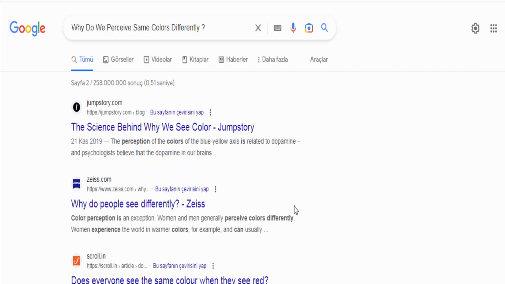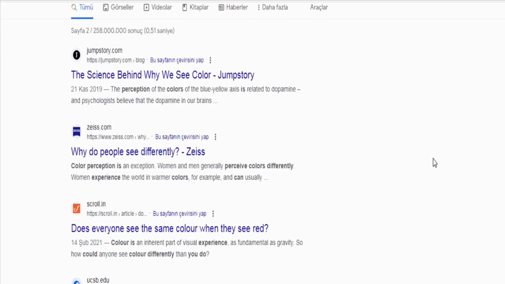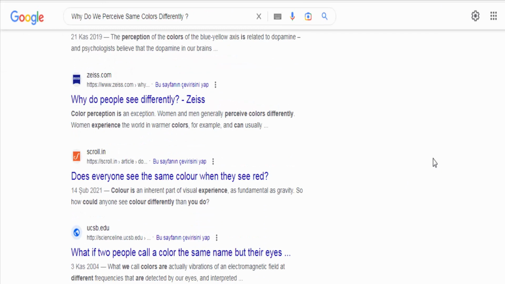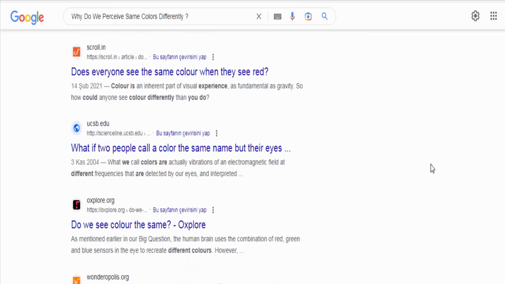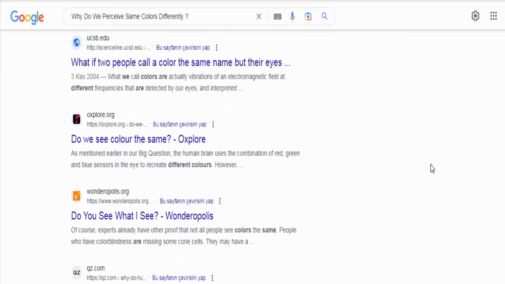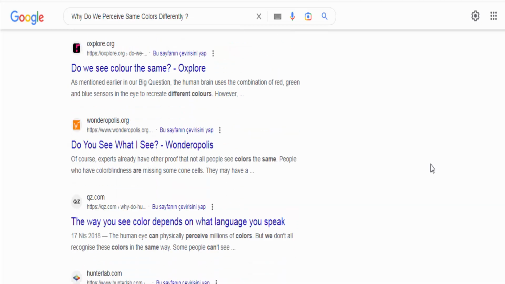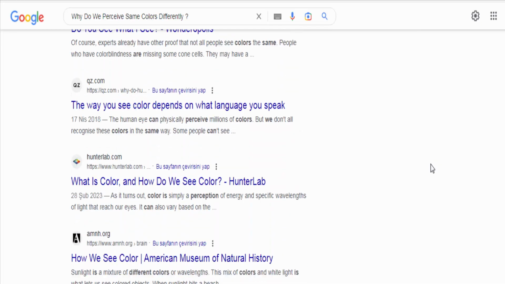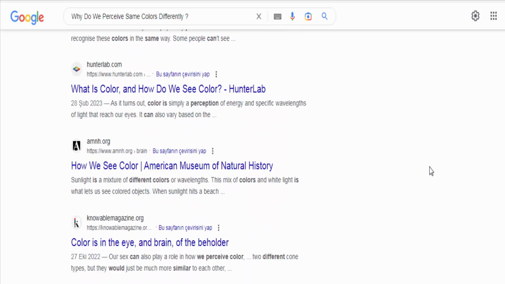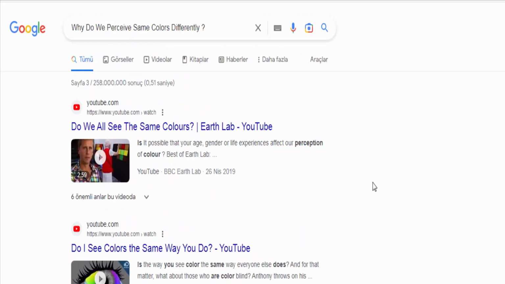It's important to note that while there may be variations in how we perceive colors, there are standard color models and systems in place to provide a consistent and universal way of communicating and working with colors, such as the RGB (red, green, blue) and CMYK (cyan, magenta, yellow, black) color models used in digital and print media.